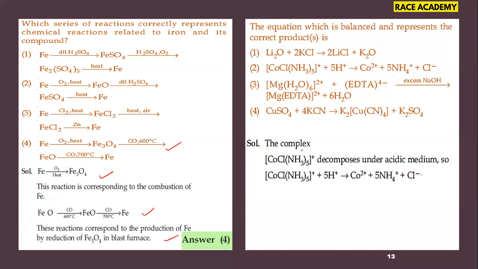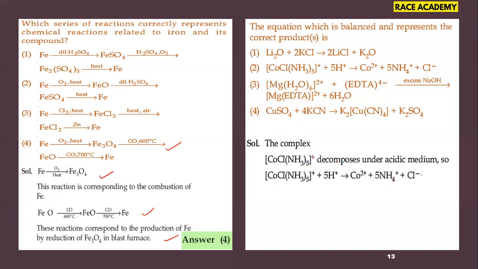We have the complex compound concept here, and this complex compounds topic they have discussed. There is a cobalt complex which, in acidic medium, decomposes to give CO2+ and 5NH4+ and Cl minus. So the question is, the equation which is balanced and represents the correct products is.